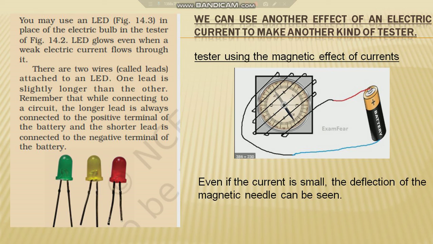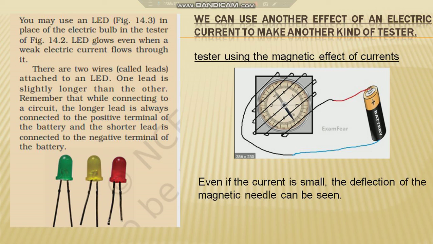Take a tray from inside a discarded matchbox, and wrap an electric wire a few times around the tray. Place a small compass needle inside it. Now connect one free end of the wire to the terminal of the battery. Leave the other end free. Take another piece of wire and connect it to the other terminal of the battery. Join the free ends of the two wires. The compass needle should show deflection. Your tester with two free ends of the wire is now ready.